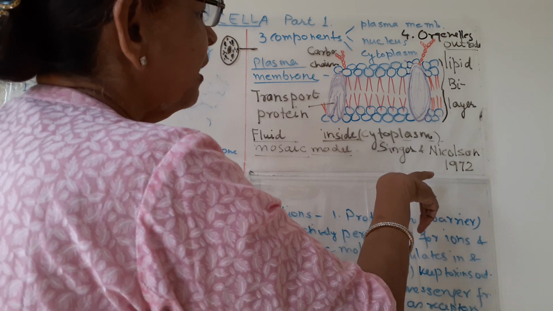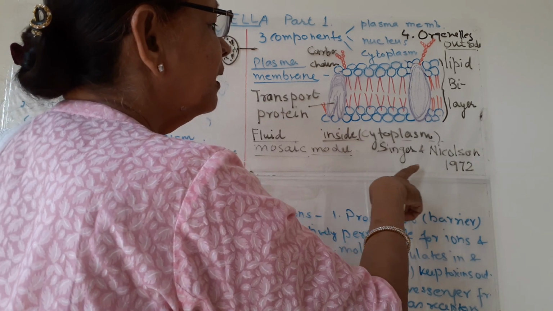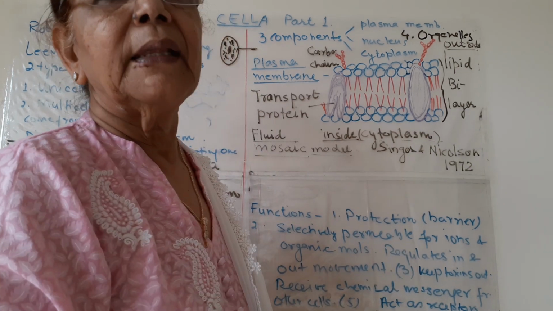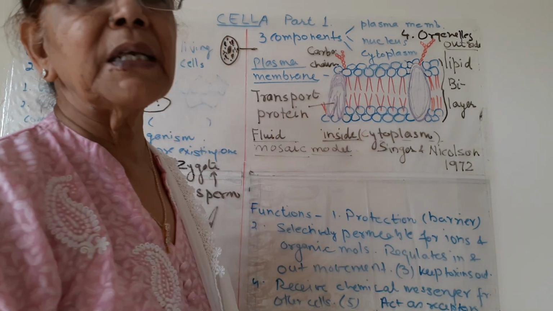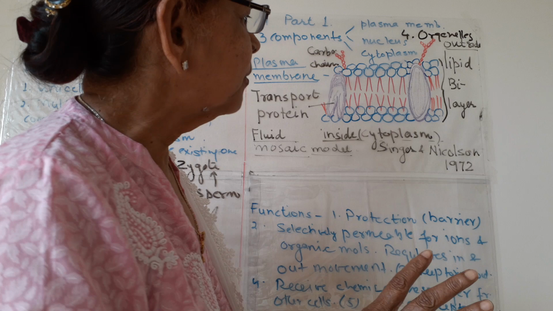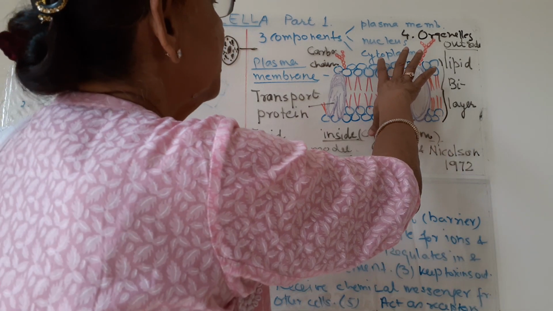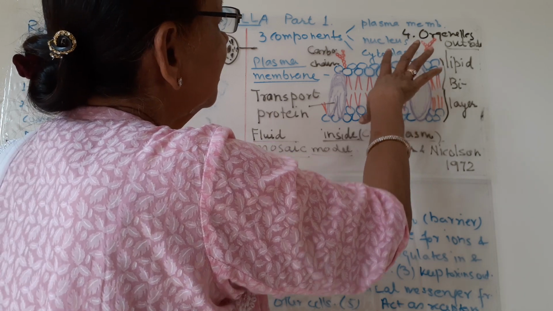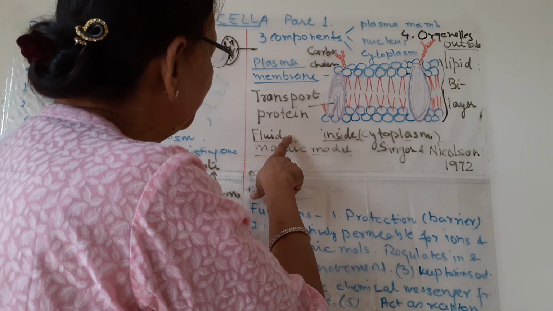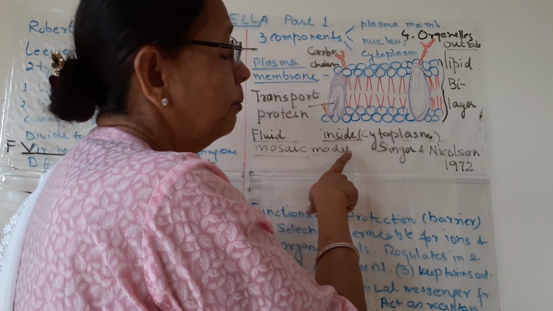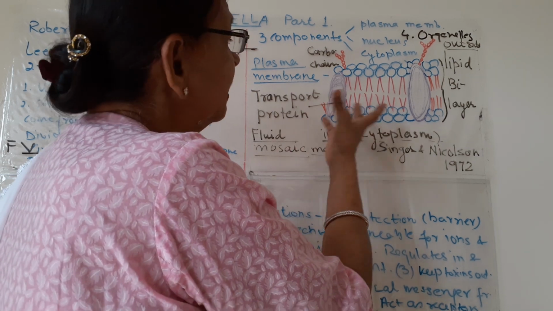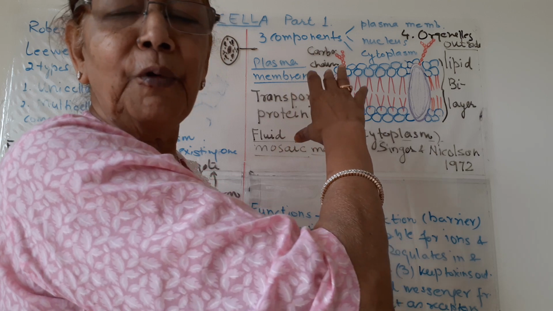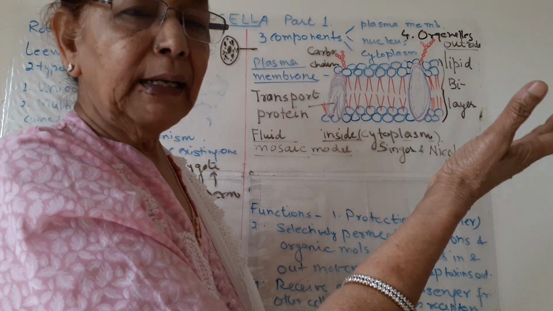This structure was first given in 1972 by the scientists Singer and Nicholson. They studied the structure of the plasma membrane under the electron microscope, and the name given is the fluid mosaic model. Fluid means the membrane is flexible like a fluid. You know fluids are liquids and gases.